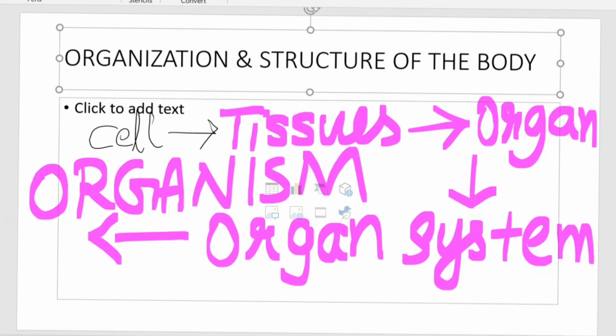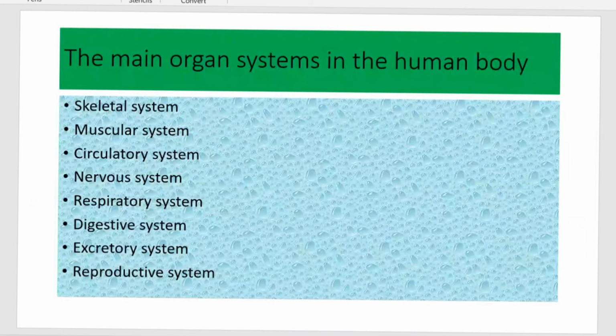In the next slide, we will see the different main organ systems in the human body. There are a variety of organ systems to perform different functions, and the functions of all these organ systems are important for a human to exist. If any one system is damaged or working improperly, it will affect the functioning of your body.